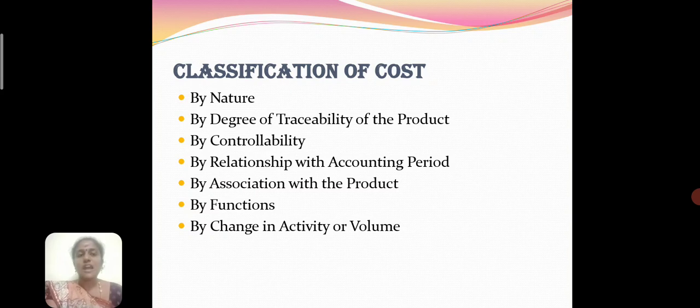In this session we have discussed the introduction of costing, objectives, functions, advantages, disadvantages, essentials of a good costing system, and the classification and components of cost. Cost is a topic of major importance in economics because it is an indispensable tool of the economy. All goods and services in an economy have a cost of their own, and without the concept of cost it would be impossible for us to exchange goods and services. The concept of cost is therefore a central idea in economics that helps us measure economic progress.